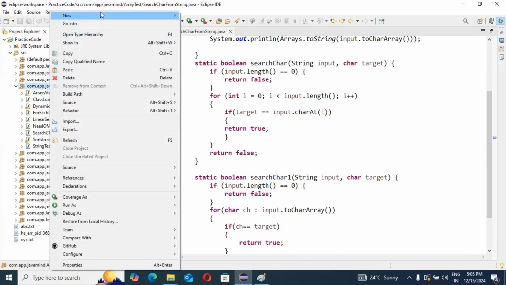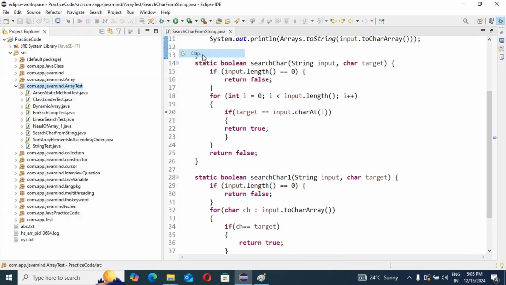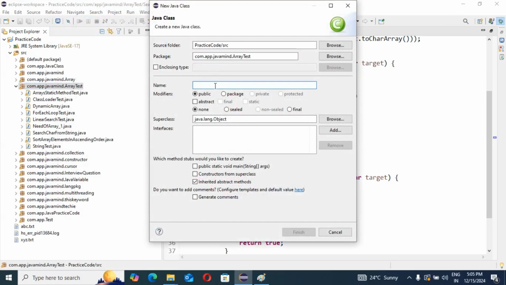I will create one class here, called search element as per given range.